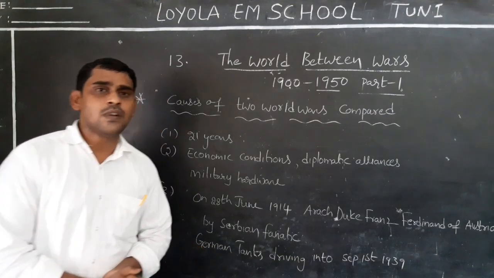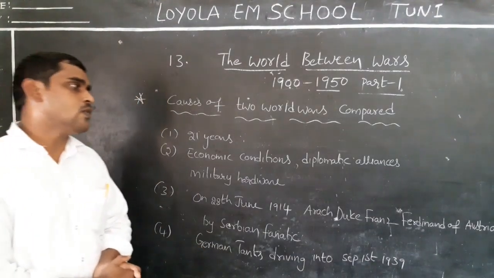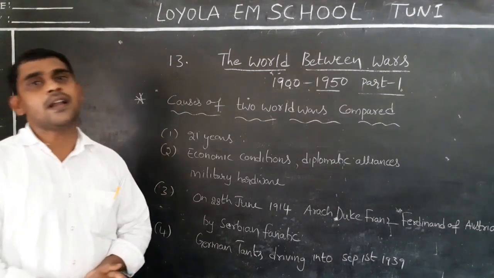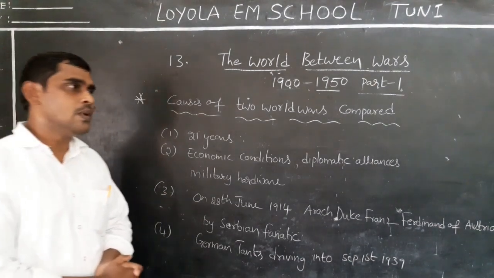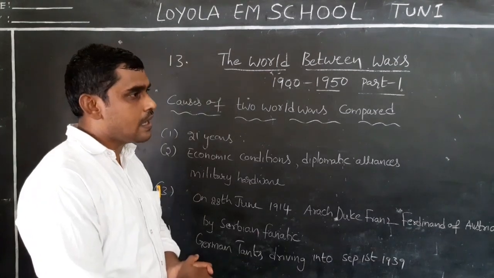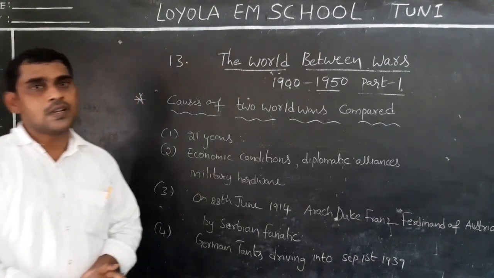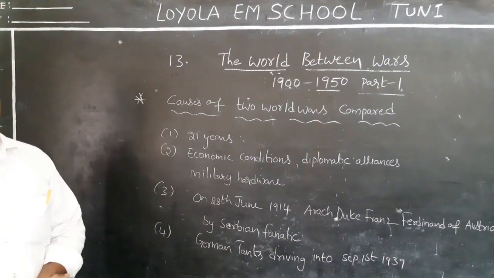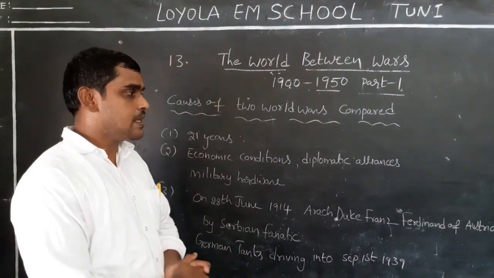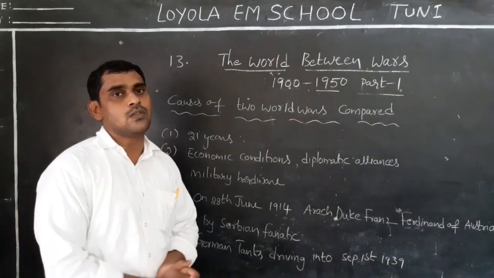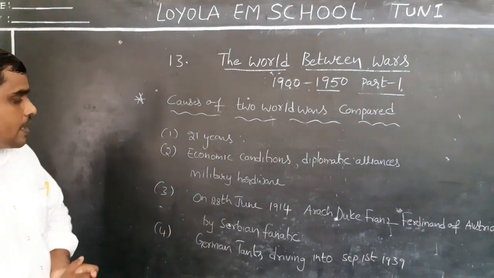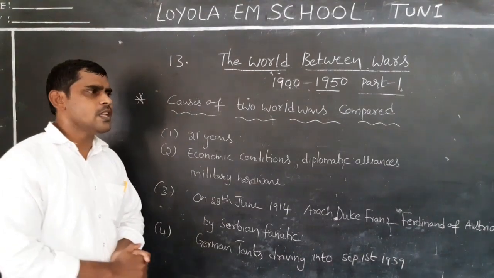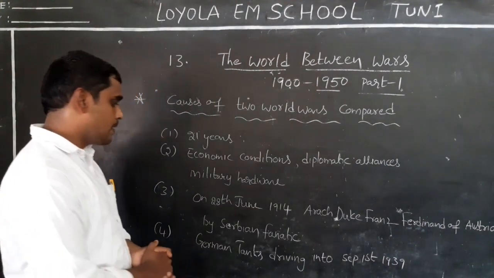The First World War, as I already told you, started between two groups of countries. The first group: Germany, Austria, Italy, versus Britain, France, and Russia. Understand this? This is the main reason to start the First World War. Next, the immediate provocation of the Second World War. What is the immediate provocation of the Second World War?